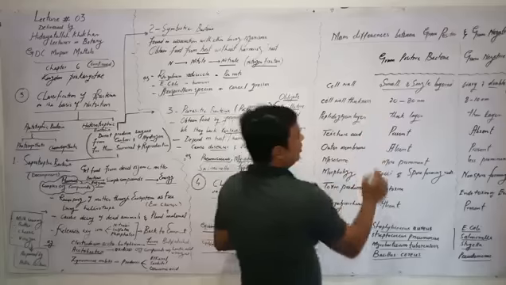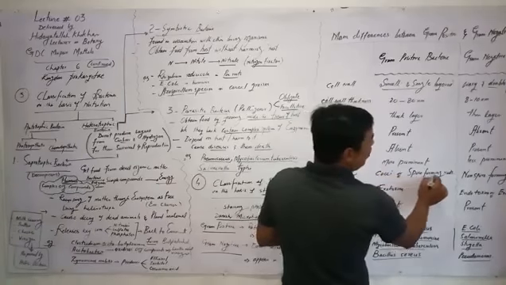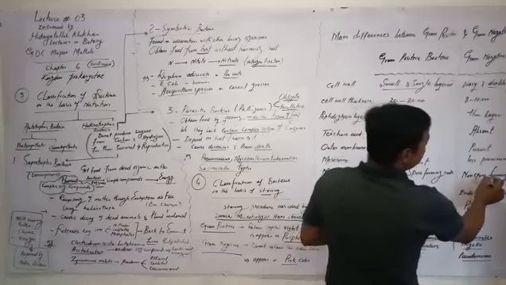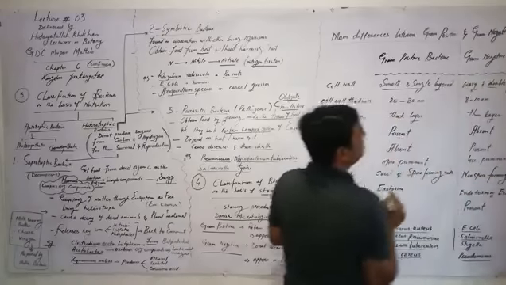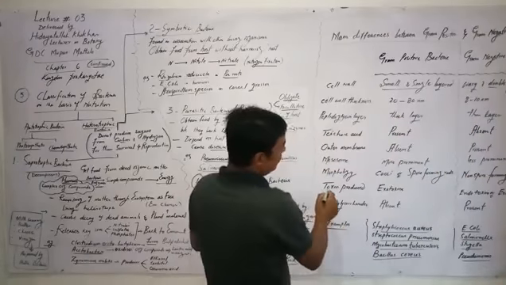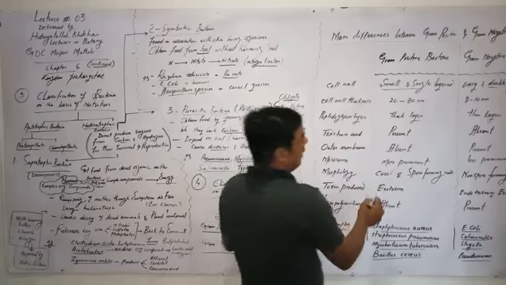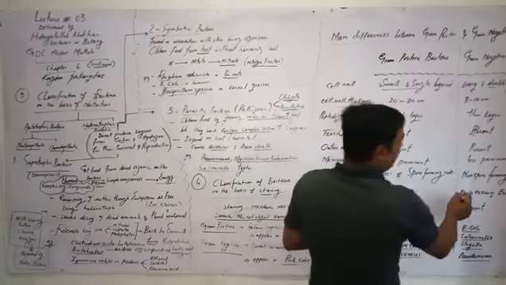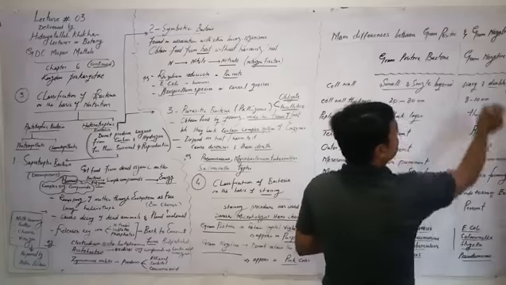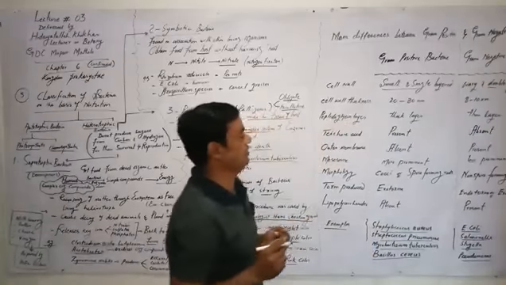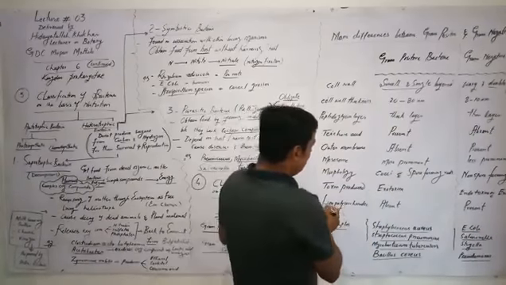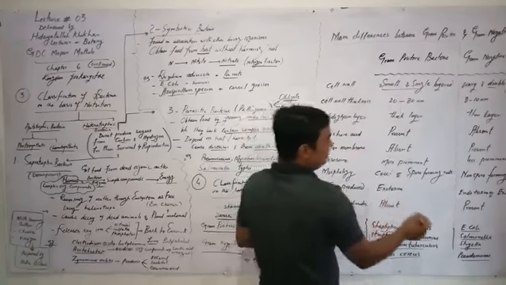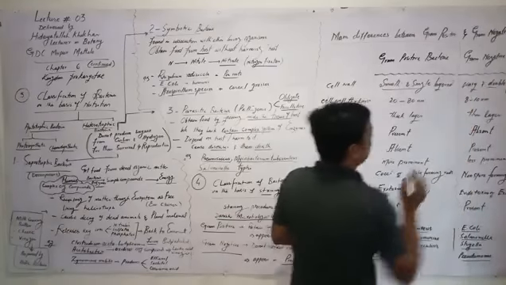Morphology: cocci and spore forming rods are gram positive, while non-spore forming rods are gram negative bacteria. Toxin produced: exotoxins are produced by gram positive, endotoxins are produced by gram negative bacteria. Lipopolysaccharides are absent in gram positive, present in gram negative.